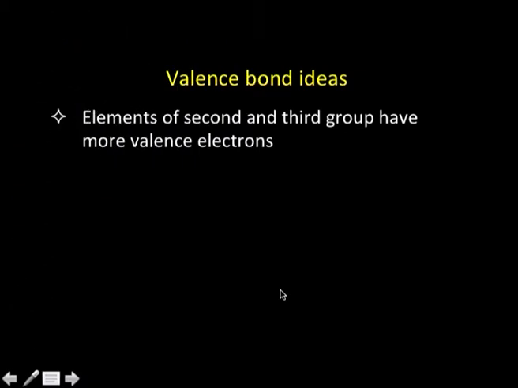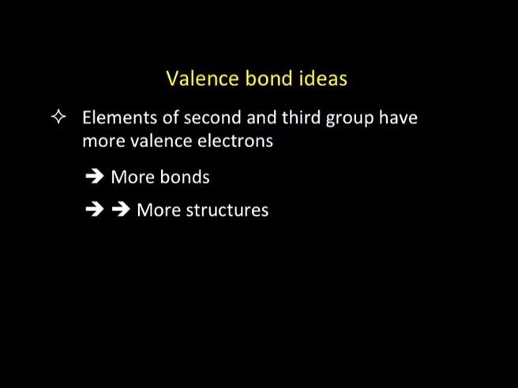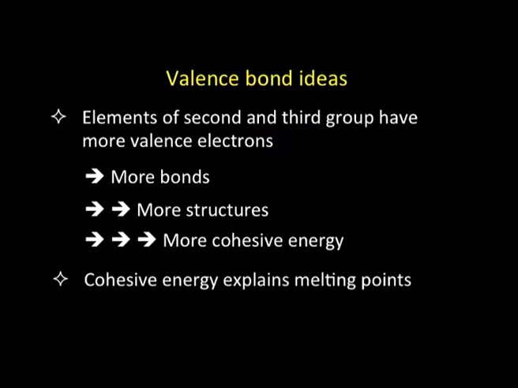Now, if we move further, if I look into the elements of the second and third group, we find that they have more valence electrons, and accordingly there will be more bonds, and since there are more bonds, most likely there will be more structures. When there are more structures, there will be more cohesive energy, or in other words, since there is more cohesive energy, they will have higher melting points. So, we can rationalize the melting points of the metals in terms of these basic arguments: how many valence electrons are there in the metal atom, how many bonds can it form, how many possible structures are there, and accordingly there is more cohesive energy in them. But that is one way of looking at it.